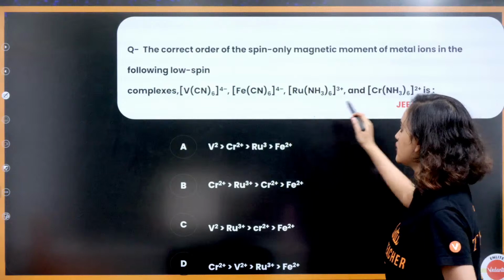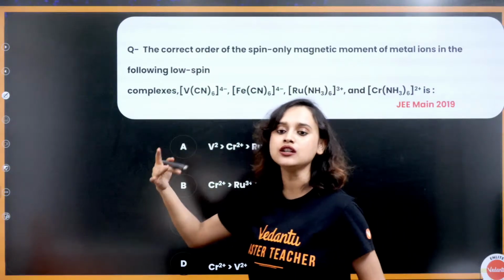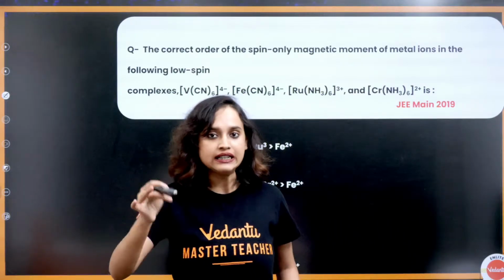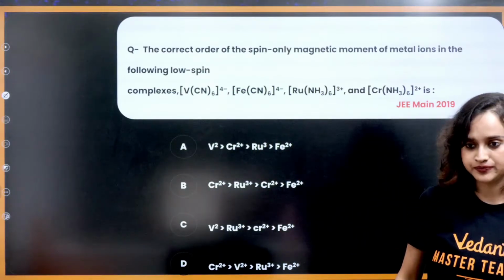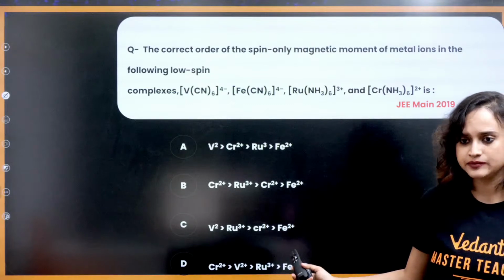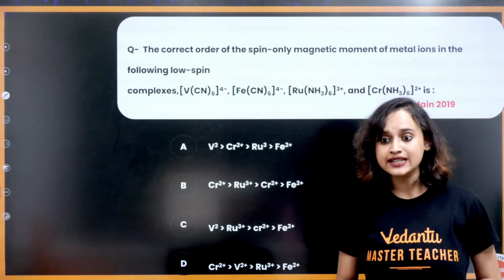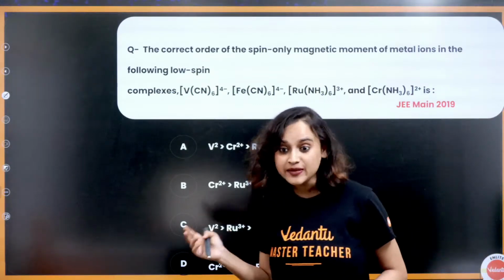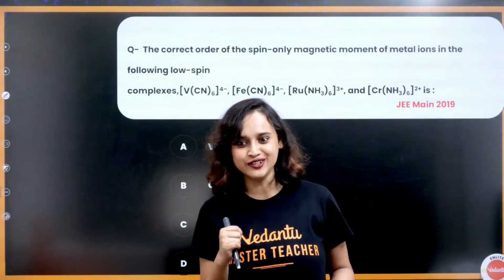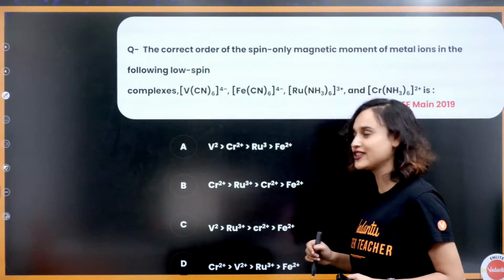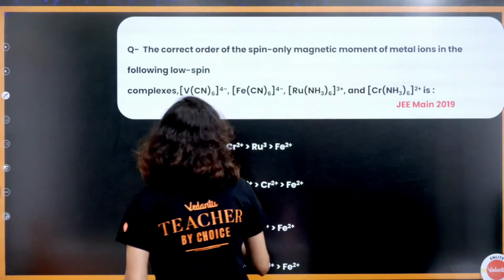Find the oxidation state of all of them and find the spin momentum. You want me to show you all of these? Do you want me to explain all of these? I had also told you, central metal. Obviously the central atom is different, so that is why you have to find the oxidation state for everyone. Okay, let's find it out.